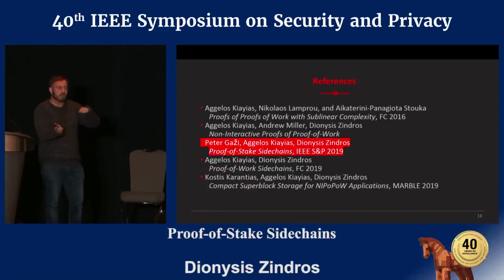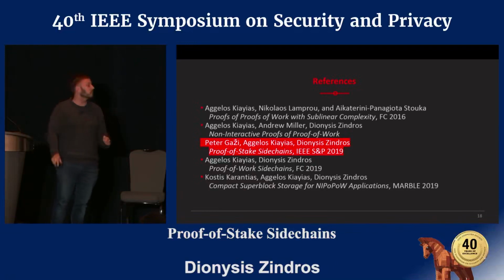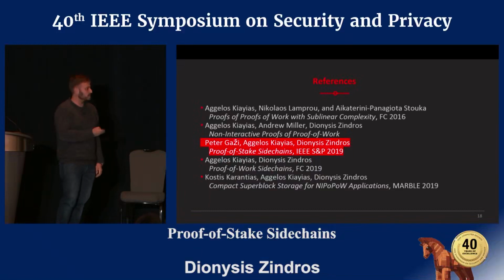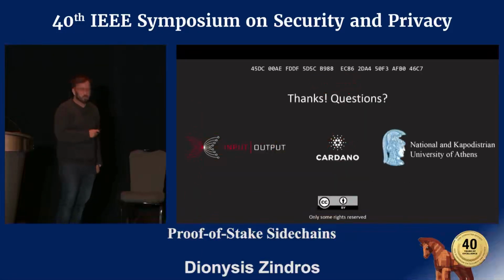So no child-parent relationship between the blockchains, but two existing blockchains. For example, we could interconnect Cardano, a proof of stake blockchain, with Ethereum, a proof of work blockchain, both of which are currently standalone and they don't have this feature built in. So we can retrofit it later on. So this is described in this series of works, and with that, I'll be happy to take your questions.